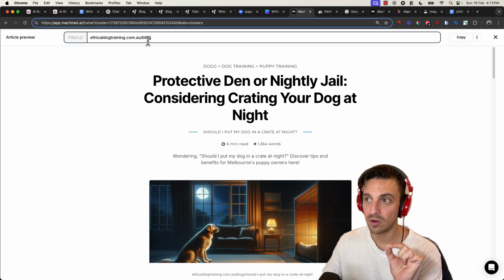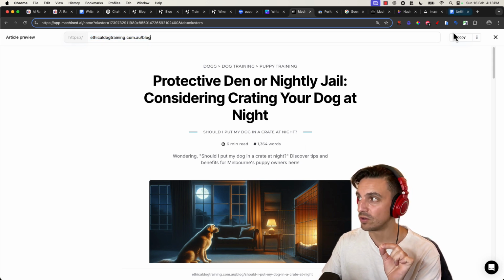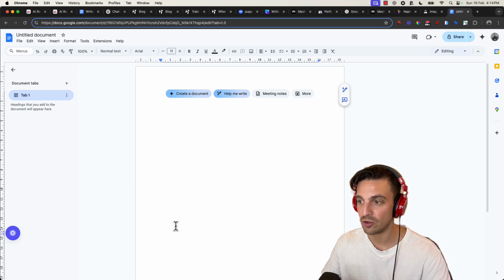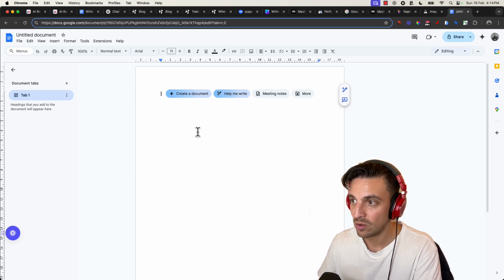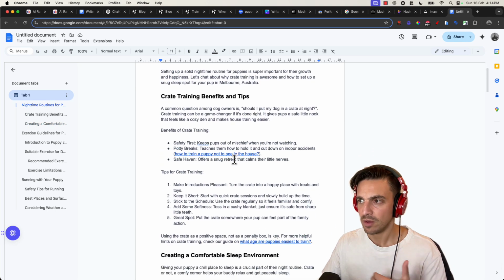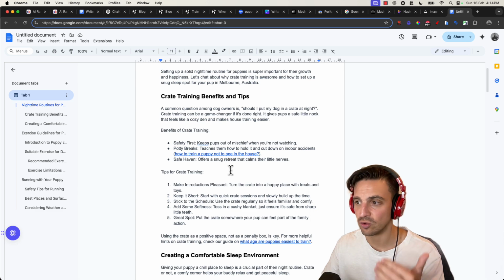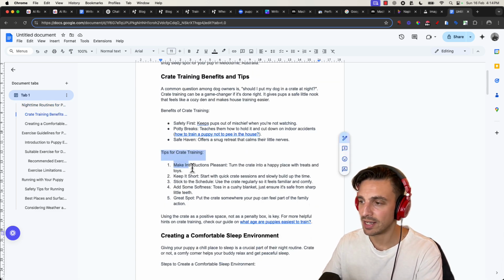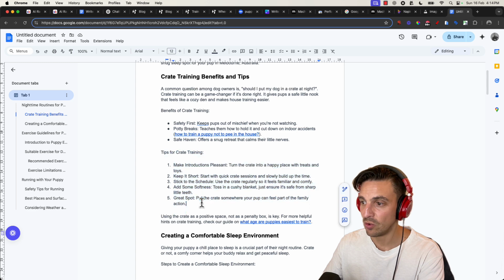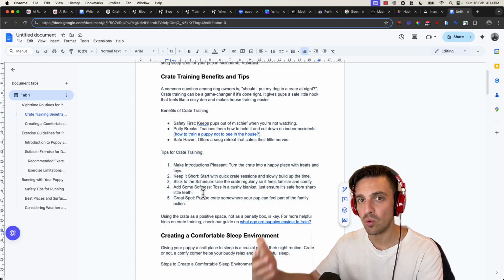So with the blog URL there, the main one, we're going to copy this whole thing by clicking copy. We're going to open up a new Google Doc, or you can do this in the back end of your website as the content is being placed in your website. Now, what I want to do is select a couple of places that perhaps I can add a few illustrations or images. This is a great place where I think I can add an illustration. So tips for crate training: make introductions pleasant, keep it short, stick to a schedule. Great. I think a little illustration just below here is going to add some nice supporting illustrations to the blog post.